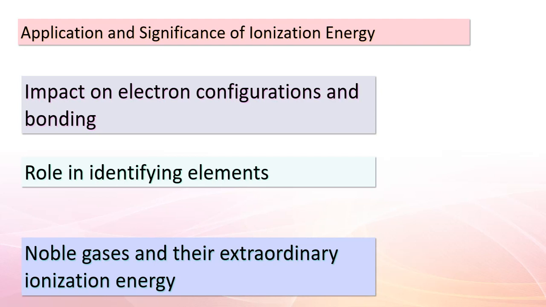Let's talk about noble gases. These remarkable elements boast exceptionally high ionization energy. Why? Their electron configurations are incredibly stable, and they resist giving up electrons. And don't forget transition metals. Their ionization energy varies across electron shells, which is a defining trait in their complex chemistry.